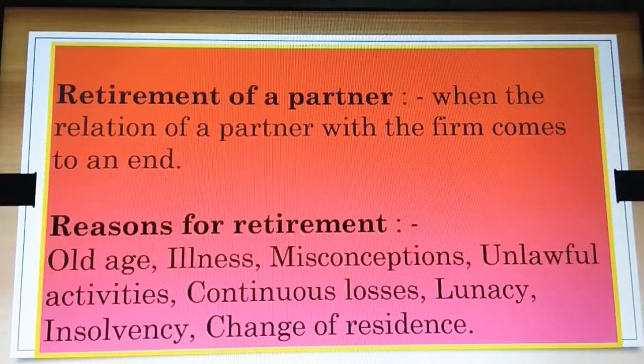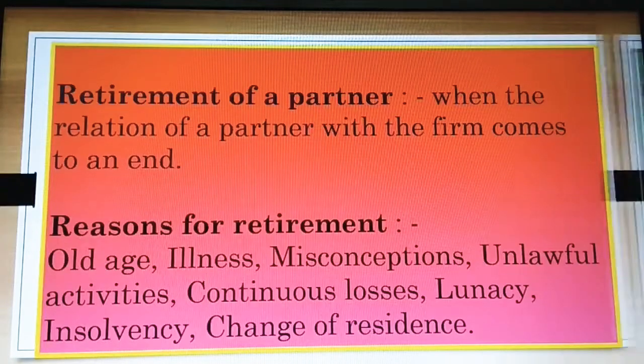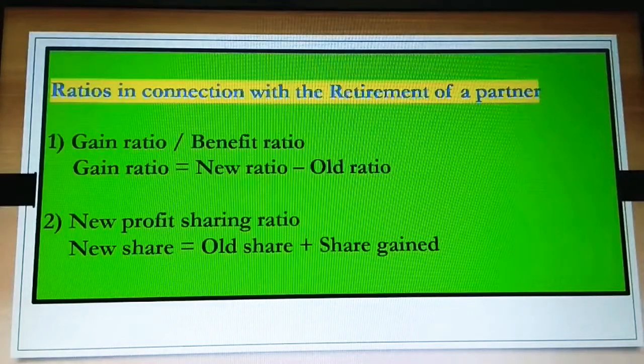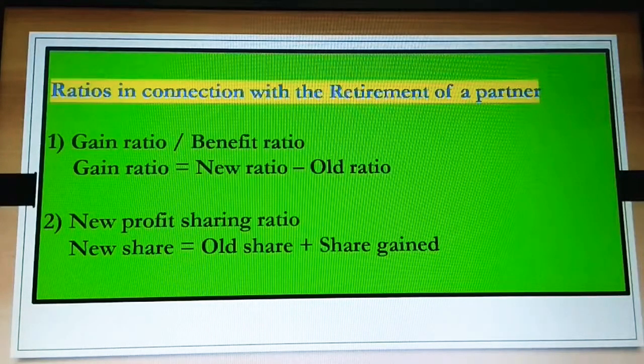So let us see what we have to know about ratios in connection with the retirement of a partner. There are two different ratios which we need to know. First is gain ratio. In the previous chapter, admission of a partner, we had come across sacrifice ratio and new profit sharing ratio. New profit sharing ratio is going to be the same. So let us know the difference between sacrifice and gain.